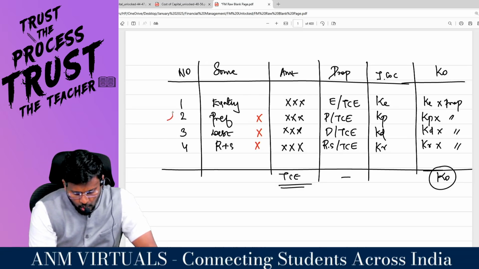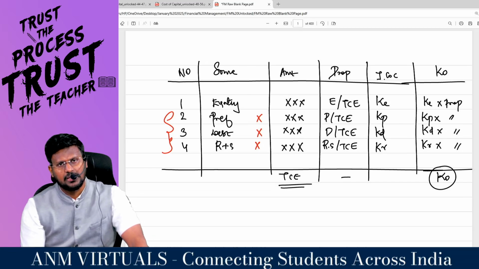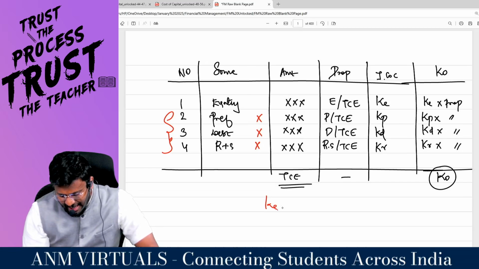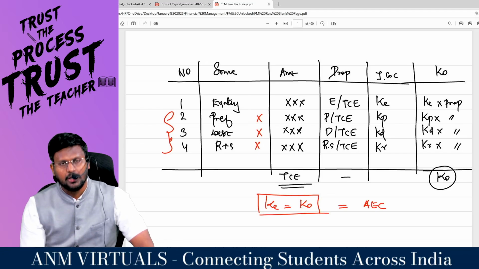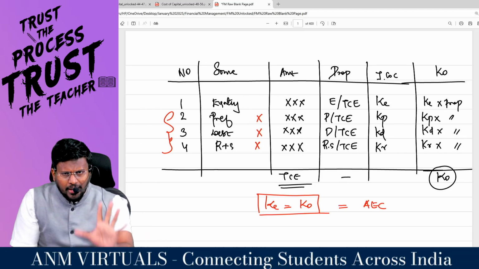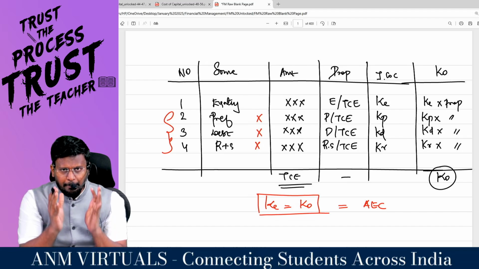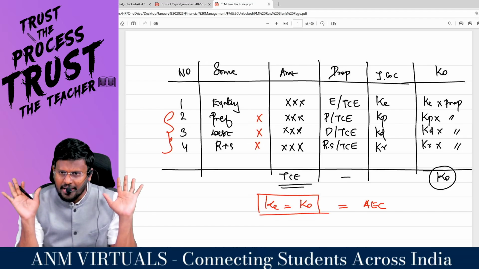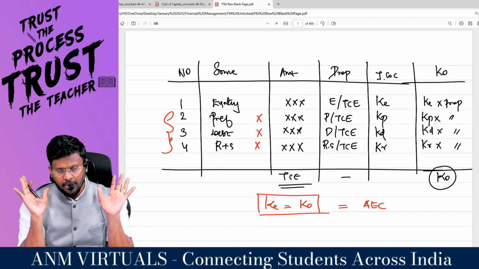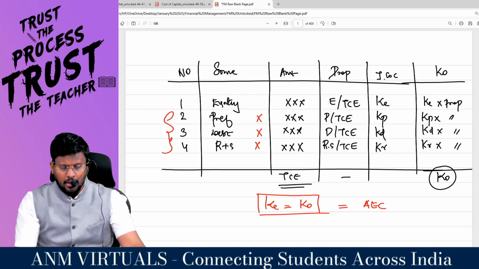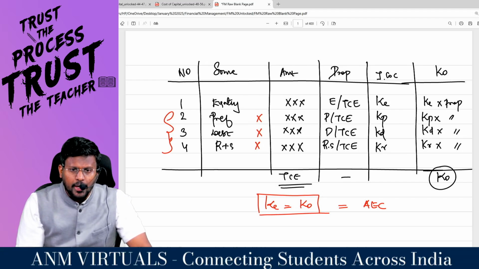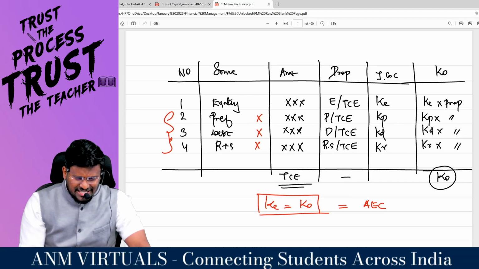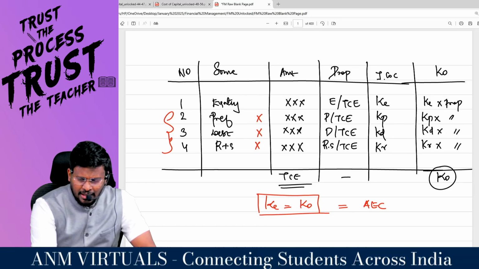So in this question, no need to do all these. Basically KE is equal to KO because this company is an all equity company. Since in the capital structure no one will be there except equity, the cost of equity KE will be equal to KO. So I just have to find out the KE.